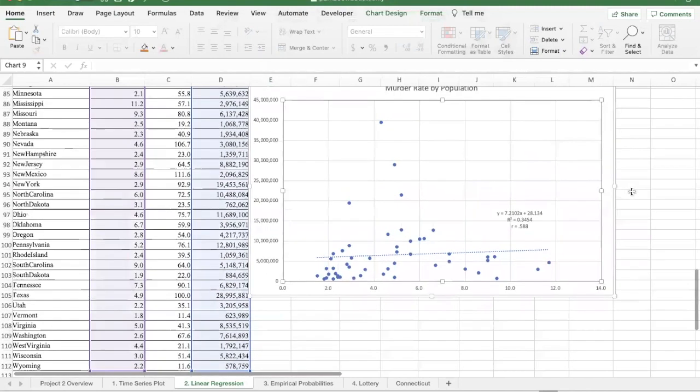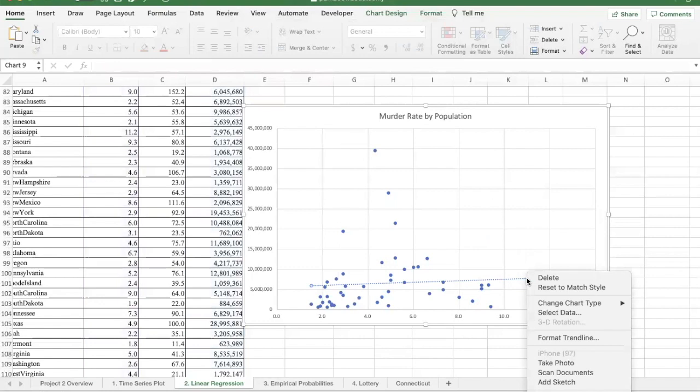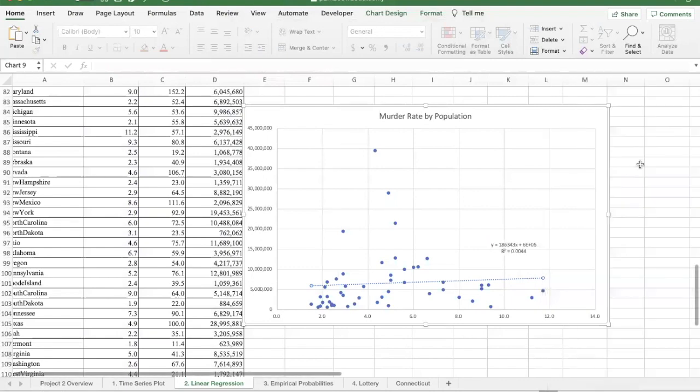This one's quite different, but it did put the new line of best fit in there. So I'm going to do a control click or a right click and then format the trend line again. And once again, add the equation and the R on there. And you can see in this one, the R is very close to 0. So there's almost no relationship up here between these two variables, murder rate and population of the state.